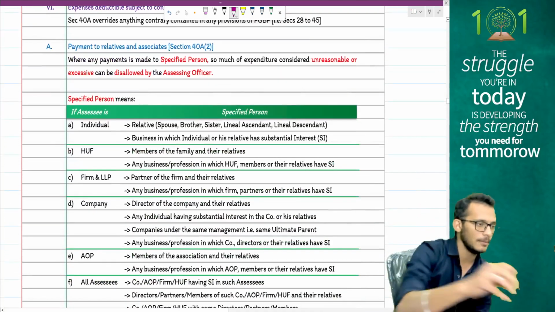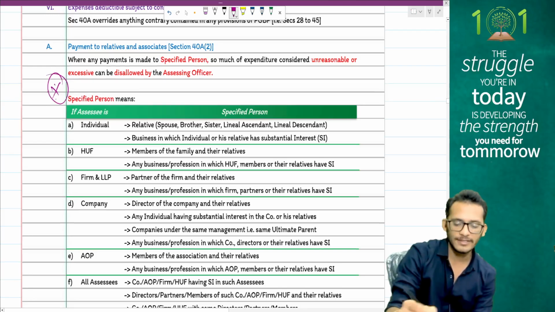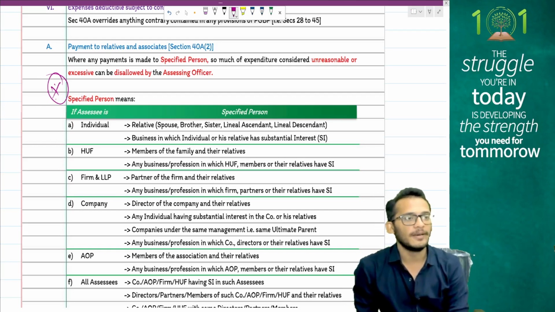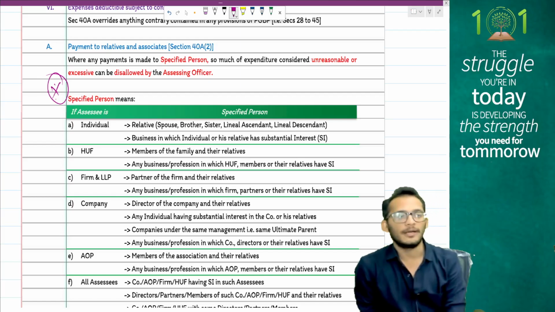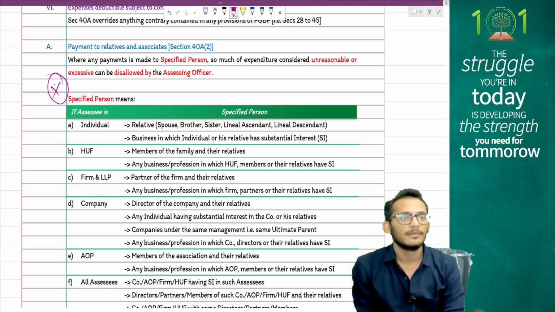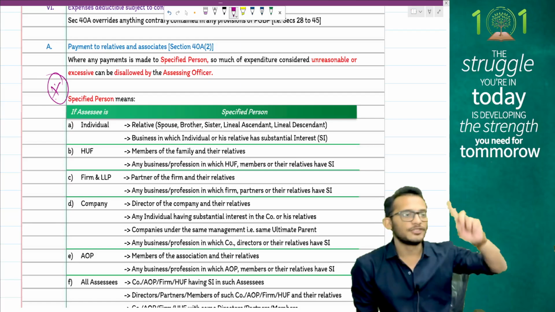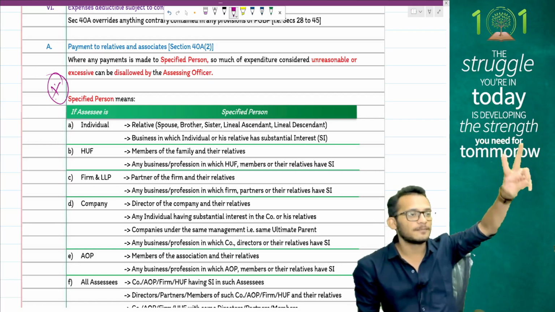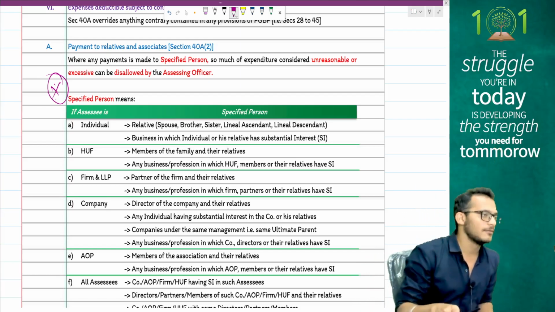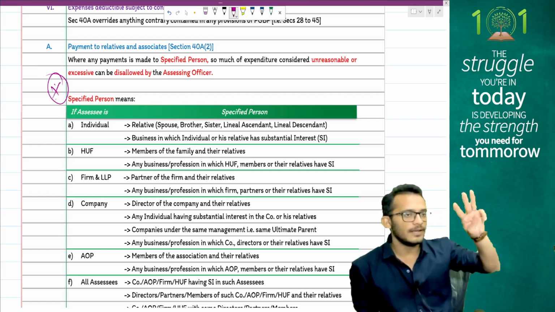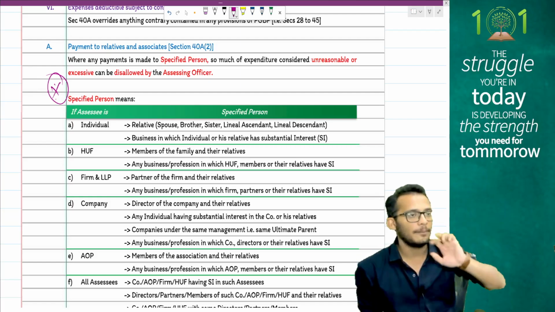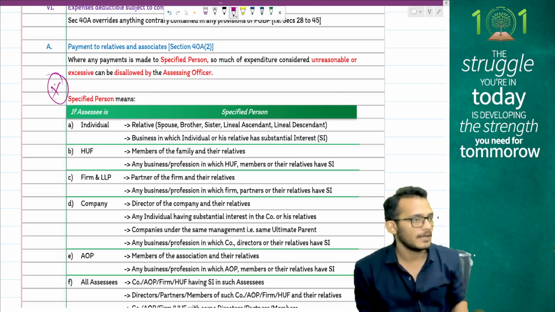Next section to be kept in mind from exam perspective is section 40A2. This section clarifies the rule when you make a payment to a related party. The payment should not exceed market value. Where the payment exceeds market value, it will be disallowed. Rules to follow. Rule number 1, it should be a specified person. Rule number 2, it should be an expense, not an income. Rule number 3, it should be excessive, not lower. Rule number 4, payment is only disallowed if it is a revenue expense, not if it is a capital expense. If it is a capital expense, I will not disallow that.